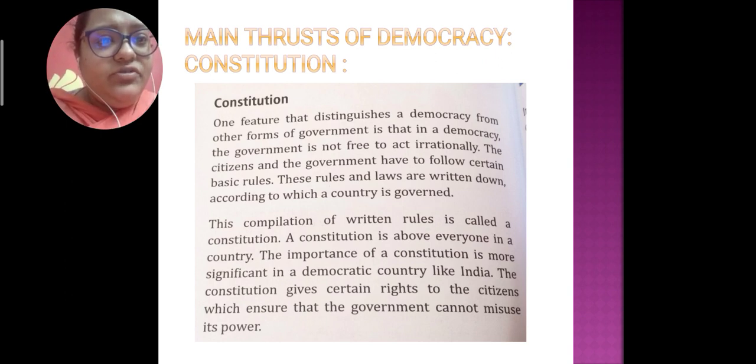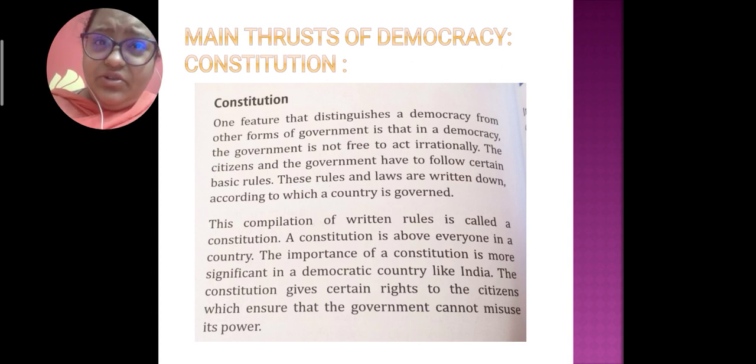This compilation of written rules is called the constitution, and the constitution is above everyone. Every citizen of the country has to follow these written laws or rules. The importance of the constitution is more significant in a democratic country like India. Our India has a constitution which each and every person follows, and the government also follows the constitution. So it is a very rational system of governance.